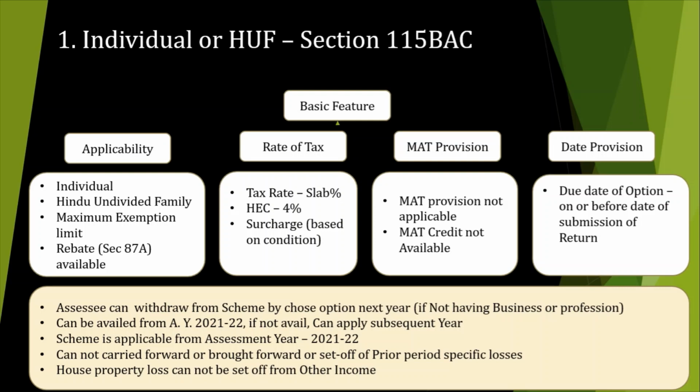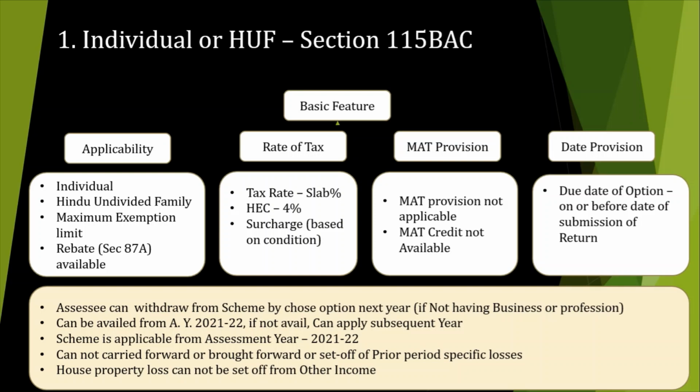Rate of tax, these are different slabs as compared to the normal slabs, which we will discuss in our forthcoming slides. Health and education cess of 4% is applicable, and the surcharge is based on the income of the individual or HUF, which is divided into different slabs: 10%, 15%, 25%, 37%.